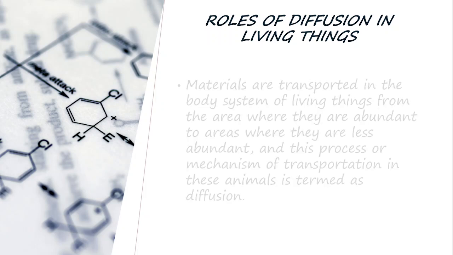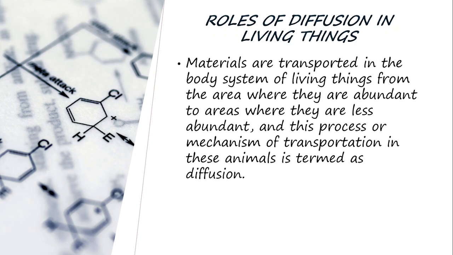We'll start with the first one, that is the laws of diffusion in living things. Materials first are just transported in the body systems of living things from the area where they are abundant to areas where they are less abundant. And this kind of mechanism of transportation in these animals is what is termed as diffusion. So you can note that the first law of diffusion that helps the transportation of the materials that are required for the body systems of living things is from areas where they are abundant, here we're talking about the places where they are adequate, to places where they are less adequate. So that's the first law of diffusion.